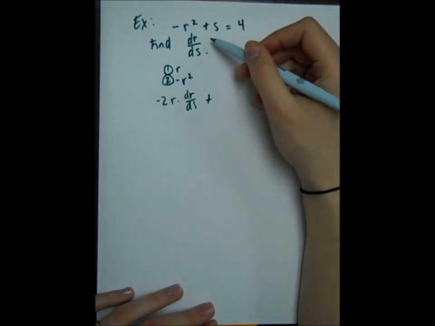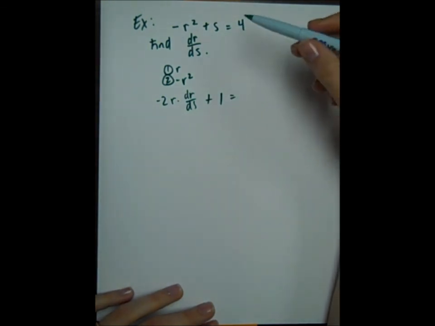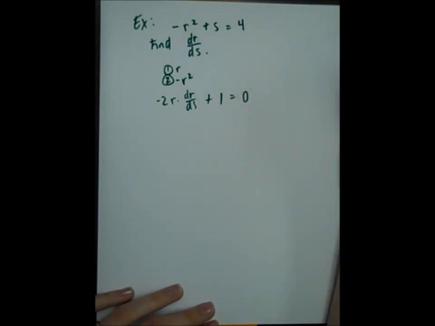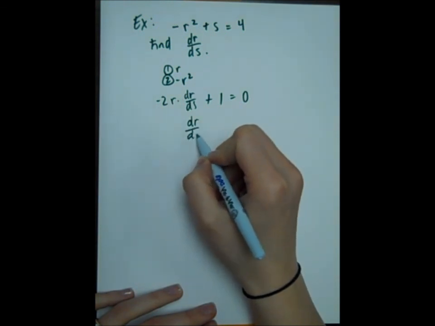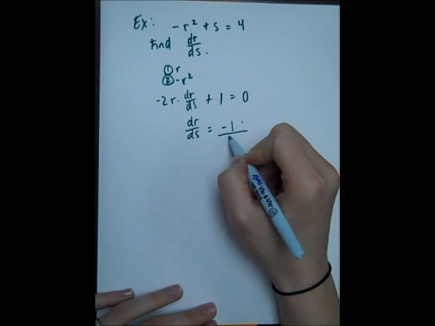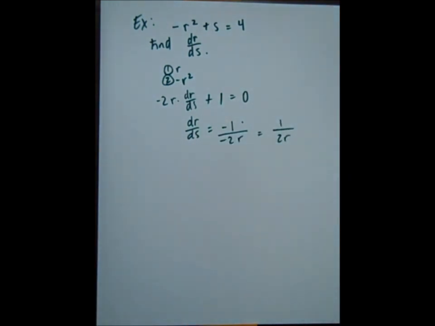So s is your variable, that's just 1. Now the derivative of 4 with respect to s, 4 is a constant, so just 0. And now I could solve for dr/ds. So dr/ds will be negative 1 divided by negative 2r, so 1 over 2r.